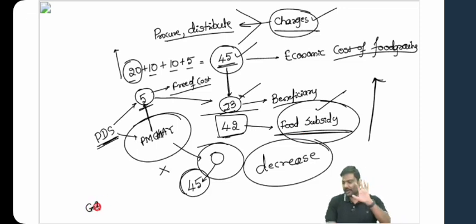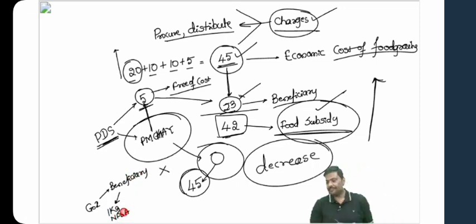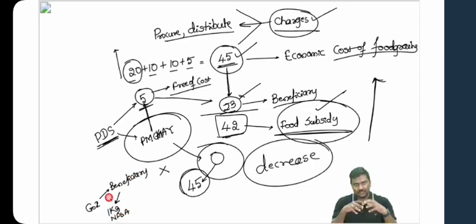I'll take simple numbers so that you understand. You take 45 rupees only. Here is a beneficiary who will be provided 1 kg of rice under NFSA. Which means the government of India will incur a cost of 45, will distribute the rice and collect 3 rupees. How much is the subsidy burden? Let me know. Subsidy burden is 42 rupees.